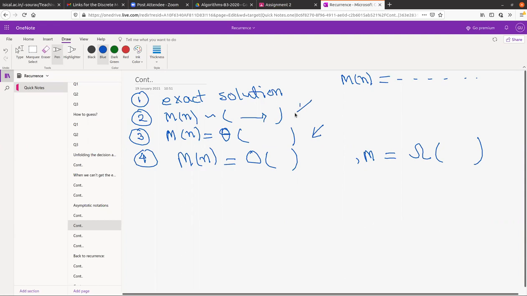Sometimes you will get a function that you can prove is asymptotically equivalent, and in the worst case when you cannot do that, you just give some upper bound and lower bound. Now if the upper bound and lower bound differ very much, then you cannot combine them to give theta also. So are you getting my point? Anybody have any question from here?